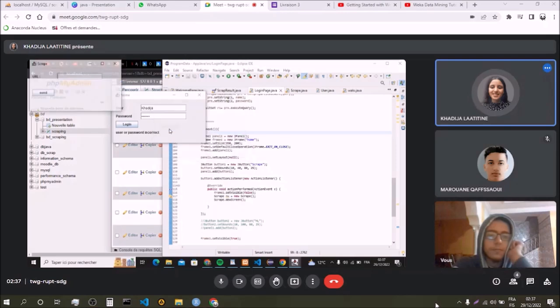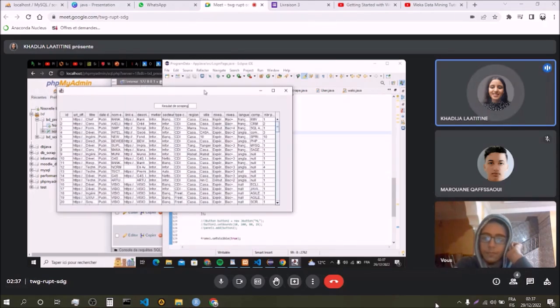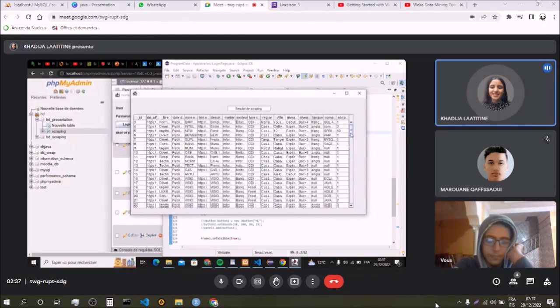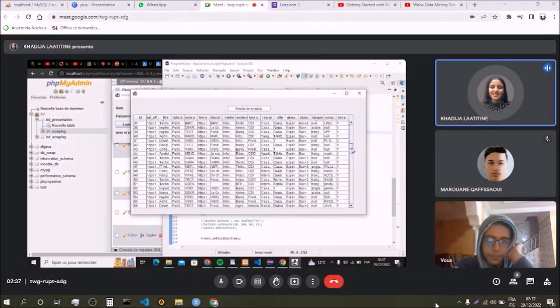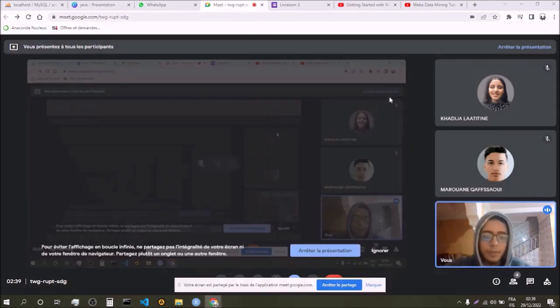We will scrape. Here I will give the link of the website that I want to extract data from. I will give an example of the website emploi.ma. And here we are, the table that has the old data extracted, taken from the database. Okay, here we have 1048 offers. So now we will go into the machine learning integration.